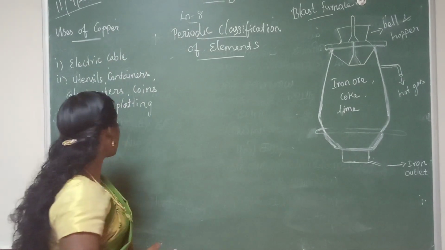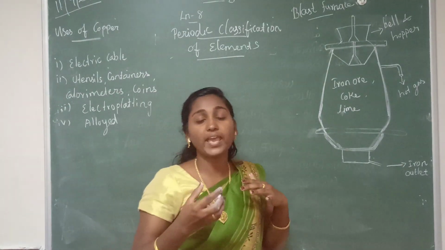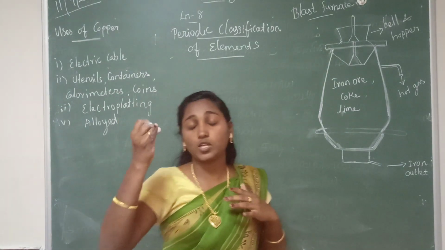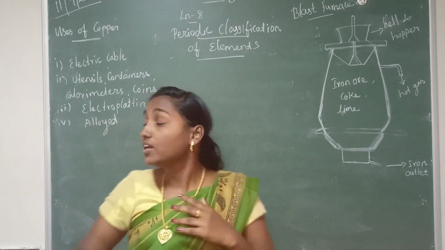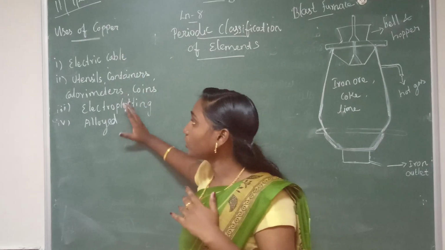The last one: it is used in alloys, with gold to make coins. Sorry, to make gold and silver alloys, we are using this copper. Have you understood? Only 4 uses we studied.